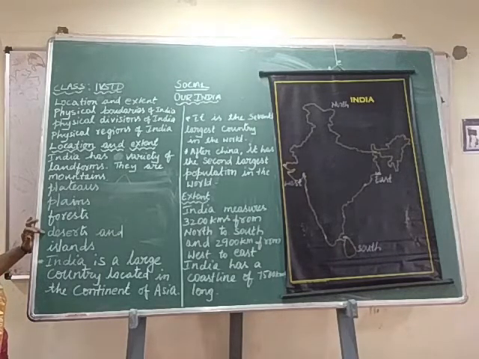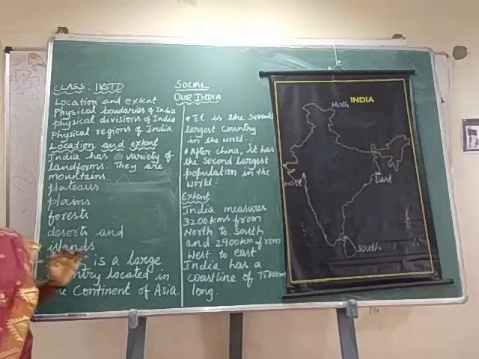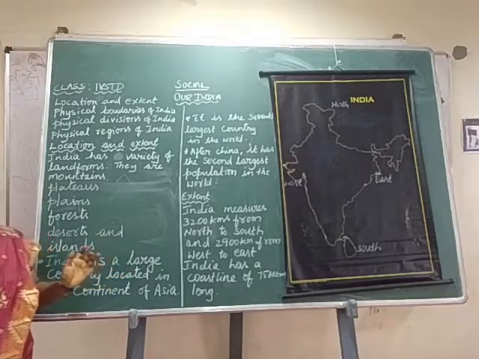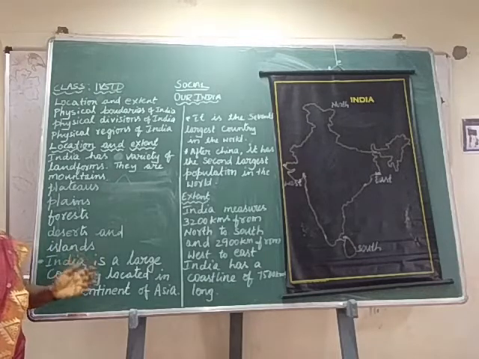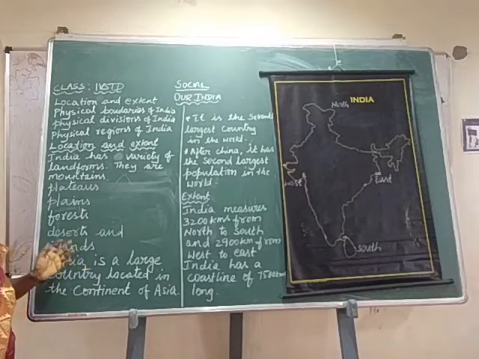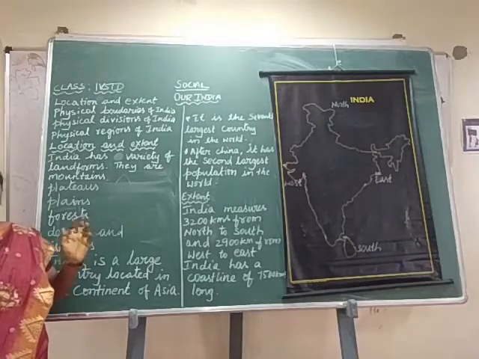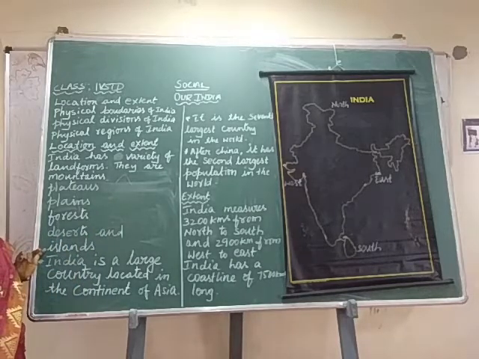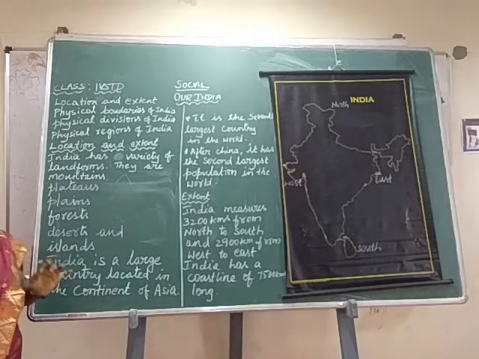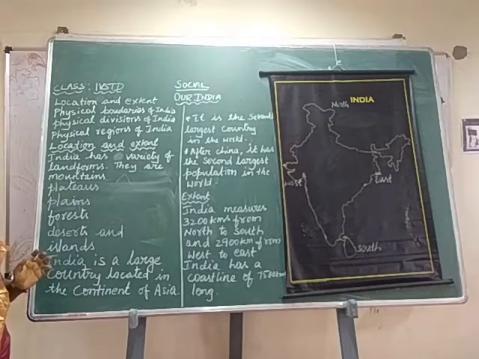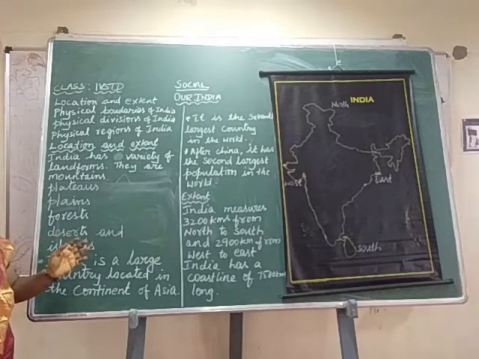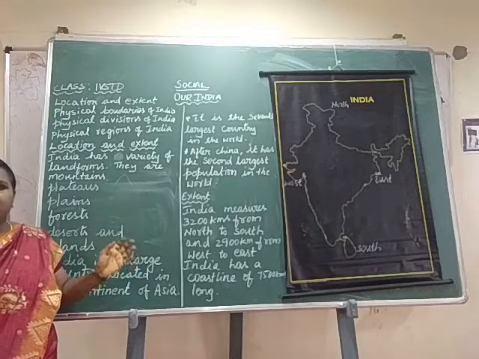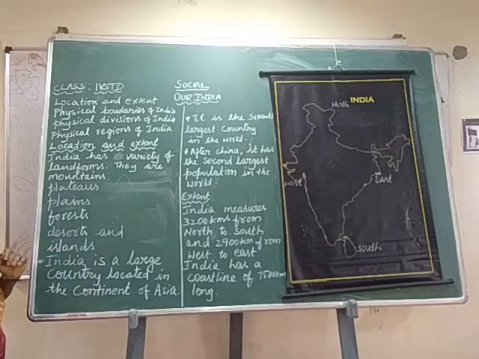Deserts, deserts are extremely dry land, maybe very hot or very cold. In Tamil we can say Palaivanam. Islands, a piece of land surrounded by water on all sides, that is called an island. In Tamil we can say Deevu. So these are the landforms of India.